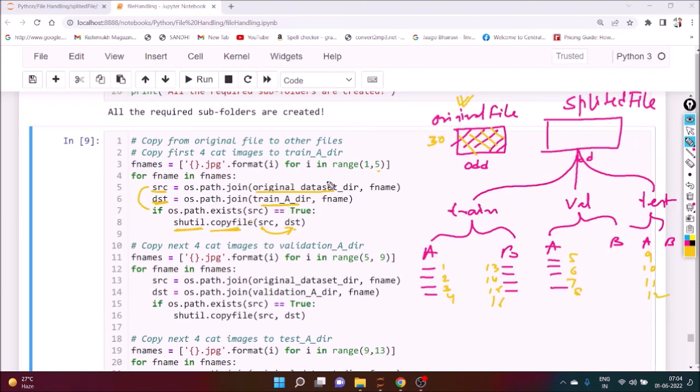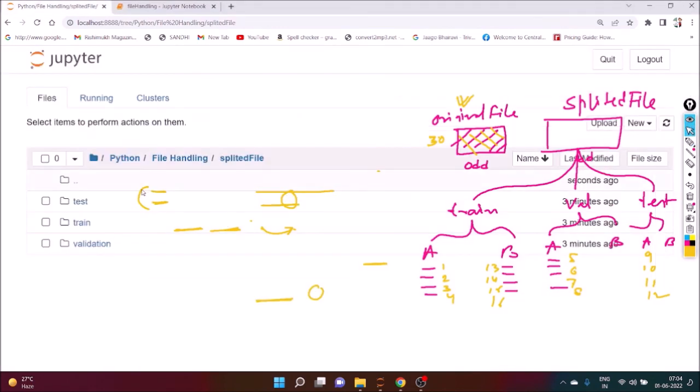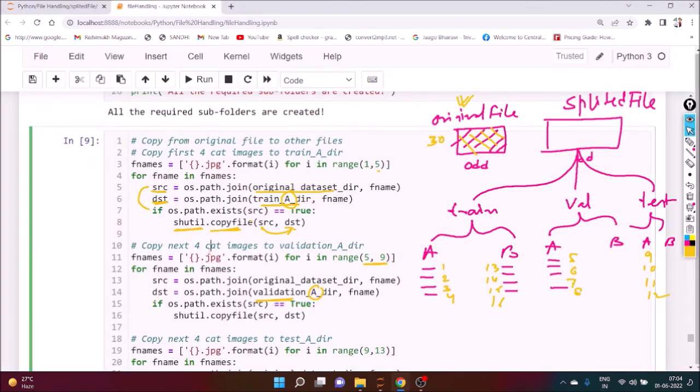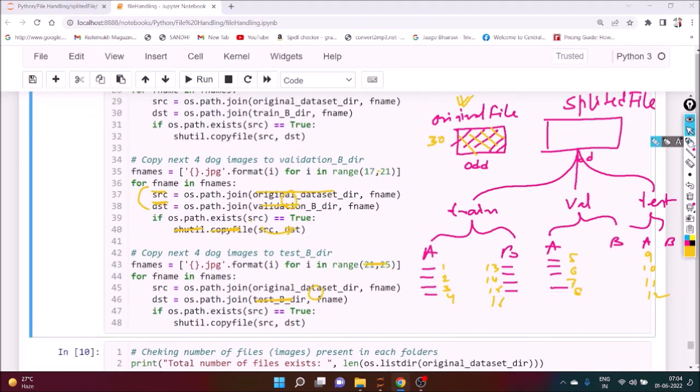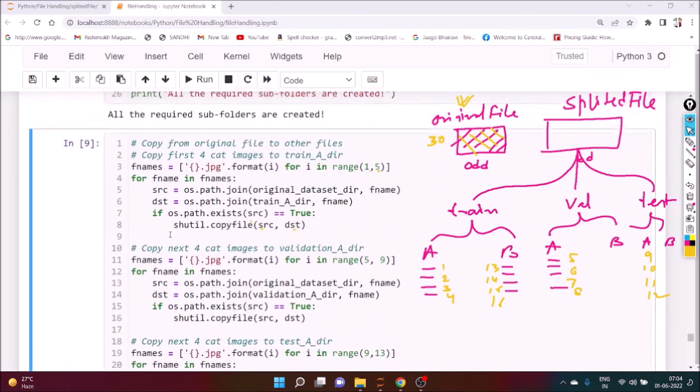Similarly, inside the A directory of validation, we need to transfer 5, 6, 7, 8. Are you getting this one? Initially, you can see inside train, inside A, nothing is there. So if you execute it, just see the lines properly. We are doing the same thing for all the folders, and it's repetitive. Maybe it looks huge, the number of lines is very high, but we are doing the same thing. You can see one by one.